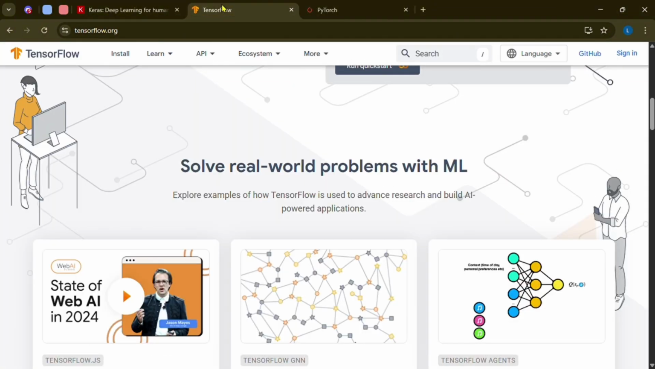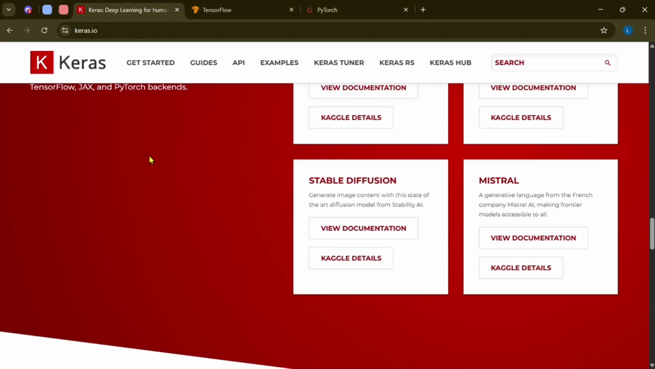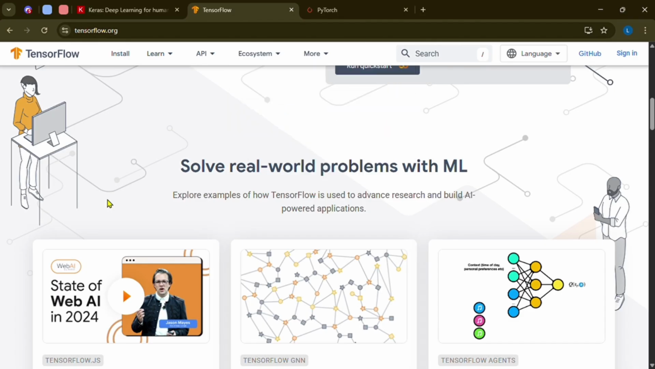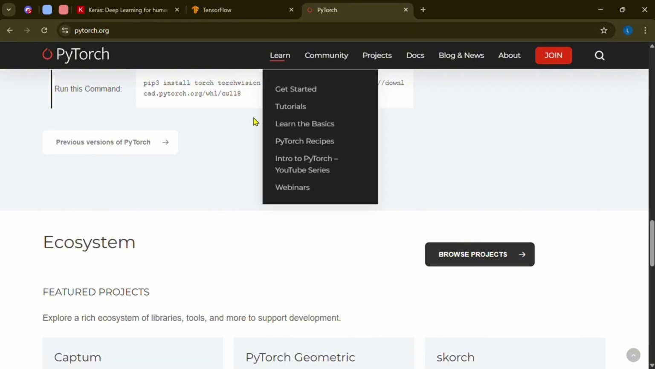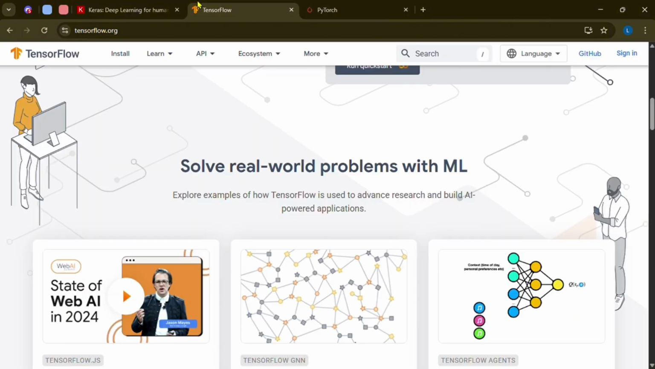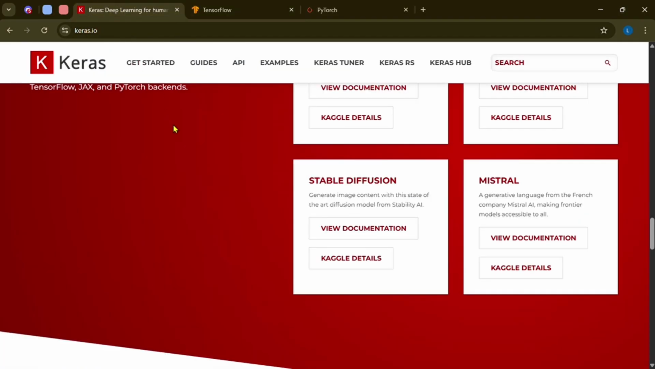So, which one of the three should you use? If you're a beginner in ML, you should choose Keras. If you want production-ready deployment, then you should go to TensorFlow. If you're doing cutting-edge research, you should go to PyTorch. And if you also need custom training logic, you should go to PyTorch or TensorFlow. And lastly, if you want fast prototyping, you should go with Keras.